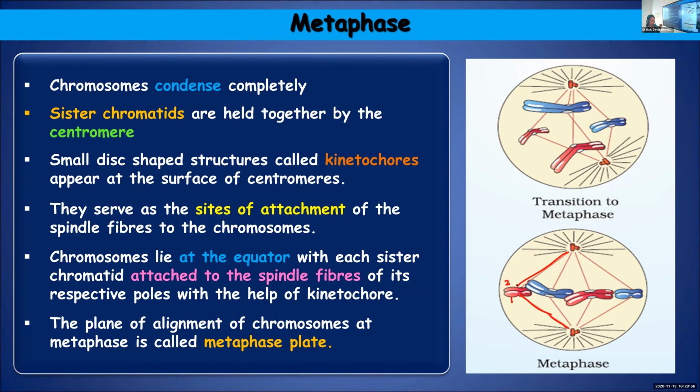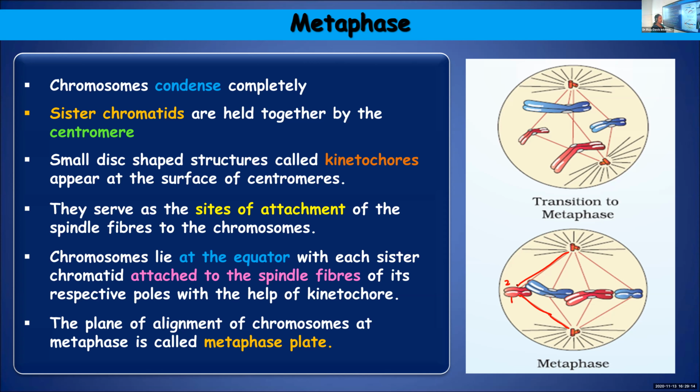There are two sister chromatids. From one pole, the spindle fibers will be attached to the kinetochore of one sister chromatid, whereas the spindle fibers arising from the opposite pole will get attached to the other sister chromatid.